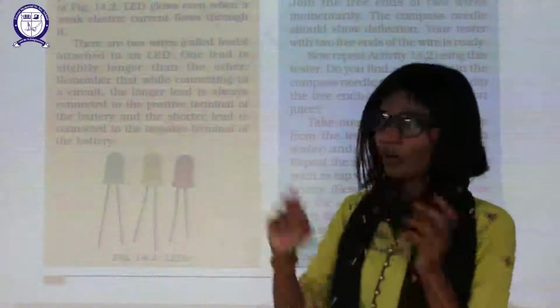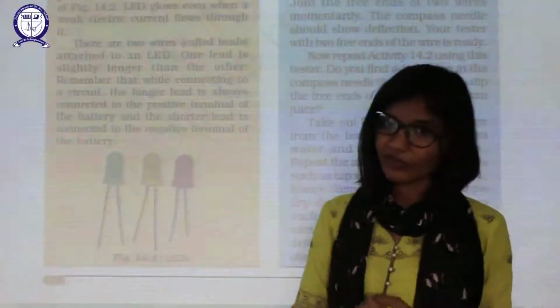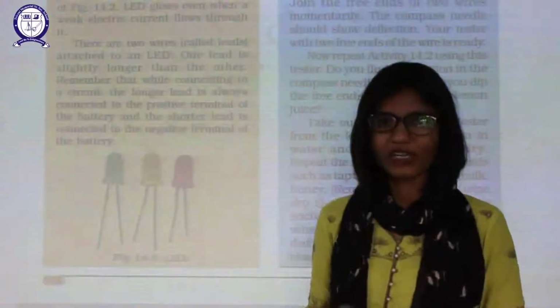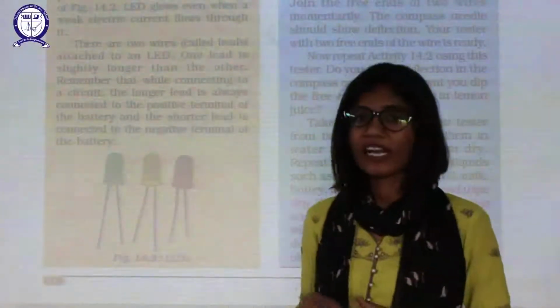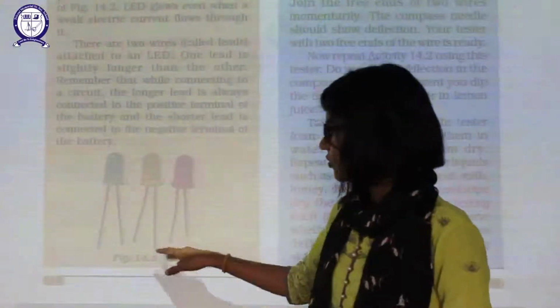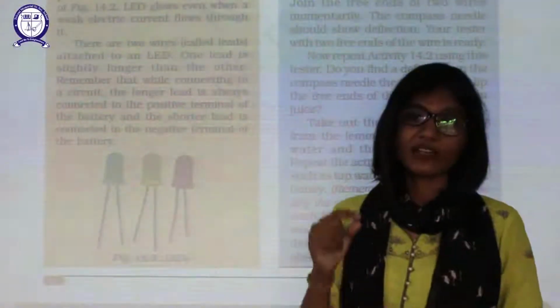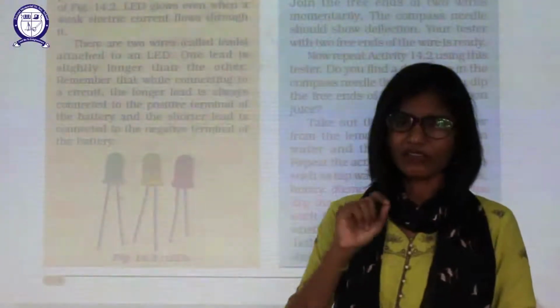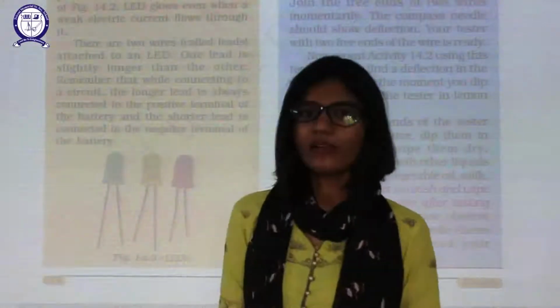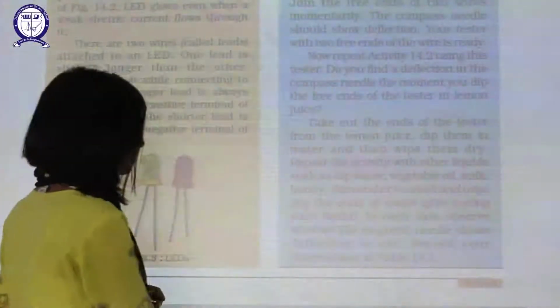I hope you can relate this to your circuit diagram. We draw a longer line to represent the positive terminal and a shorter line to represent the negative terminal. Same thing here. So nowadays we use LEDs, which can detect even the slightest, weakest current. They are a better tester for poor conductors.